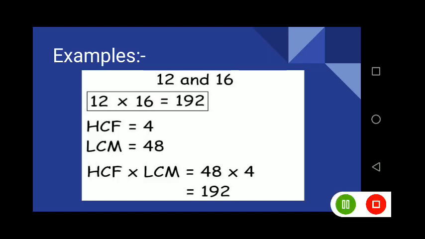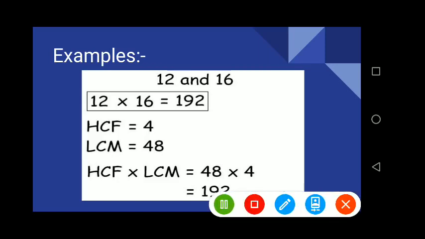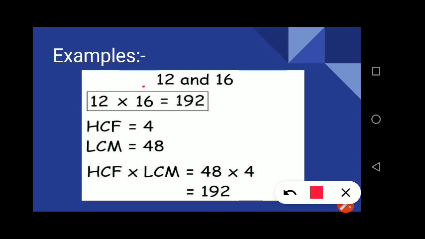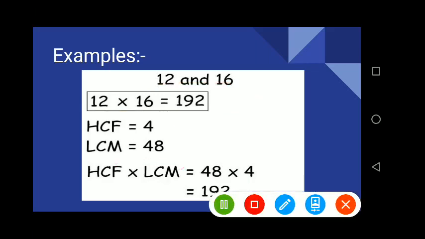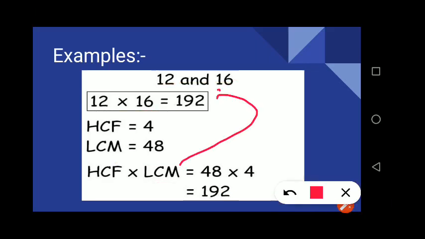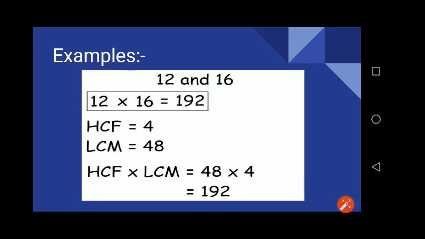Here is a verification of the formula. The question is about 12 and 16. If we multiply 12 and 16, we get 192. The HCF of 12 and 16 is 4, and the LCM is 48. If we multiply 48 and 4, we get 192. Thus we can say that HCF into LCM is equal to the product of the numbers. Got it? It is verified also.